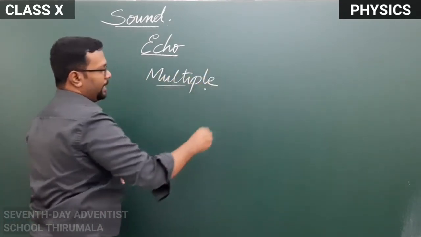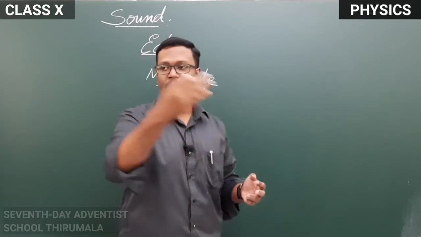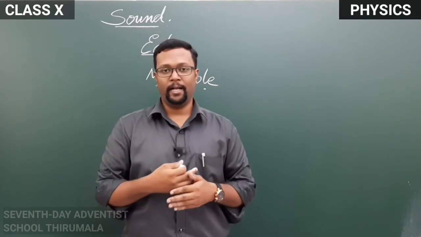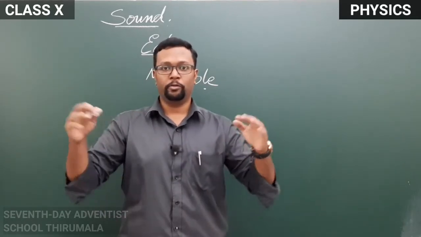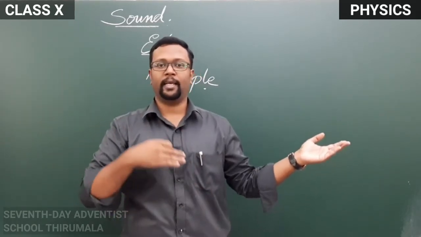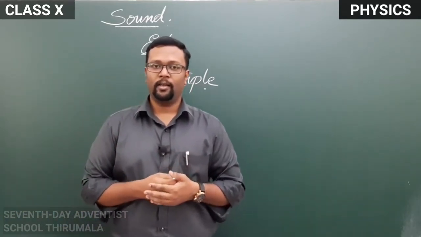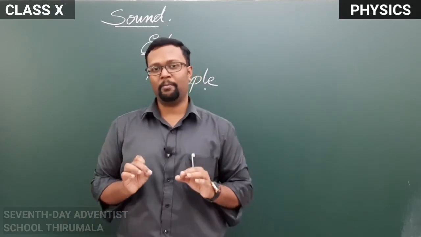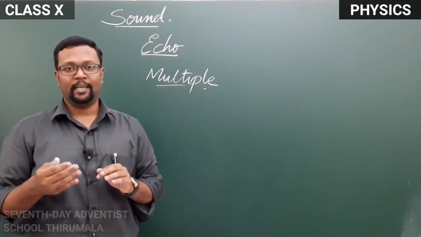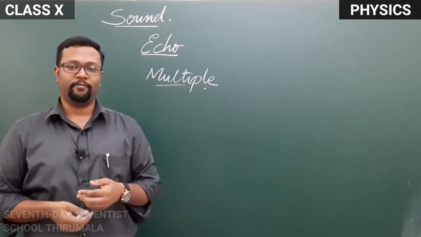There are chances of multiple echoes. Multiple echoes are heard when there are many hills and sound will strike one hill, be reflected to another hill, then reflected back to us. The first sound is also reflected, so we can hear multiple echoes. This happens when many hills are there or two large buildings are at a distance and we are shouting at that building, sound is reflecting back, and this sound is again reflected to that side. So 2 or 3 times the single sound is reflected, and that is called multiple echoes. The best example for multiple echoes is the rolling of thunder. Usually when you hear a thunder, it rolls out. Thunder will elongate for a long time, reflecting at different surfaces.